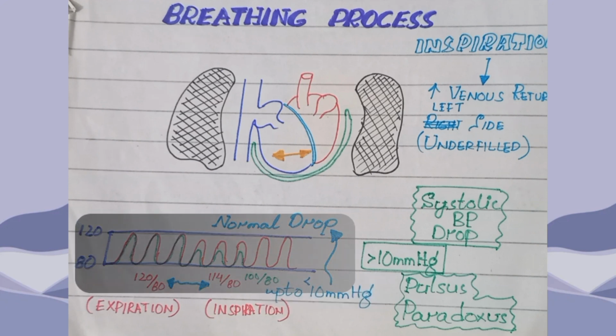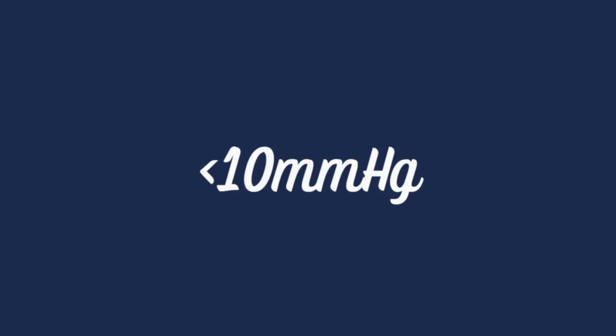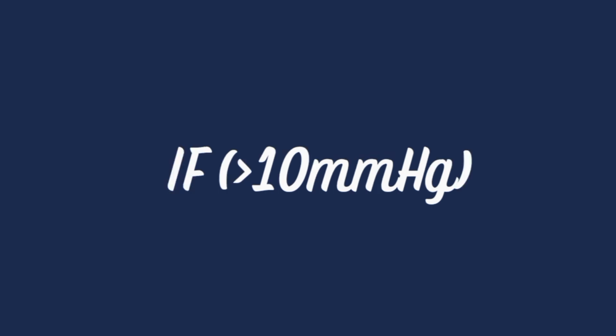which is normal until it remains less than 10 millimeters of mercury, and if it is greater than 10 millimeters of mercury, then it is called Pulsus paradoxus, which occurs in cardiac tamponade.